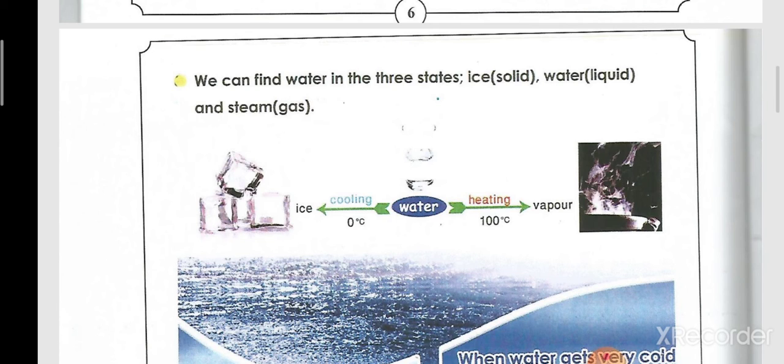So again, I can change the water to ice by cooling, at what temperature? At 0 Celsius. And I can change it into water vapor or steam by heating at what? At 100 Celsius.